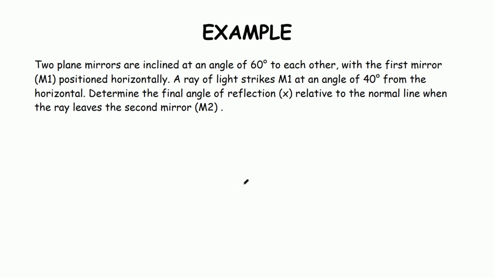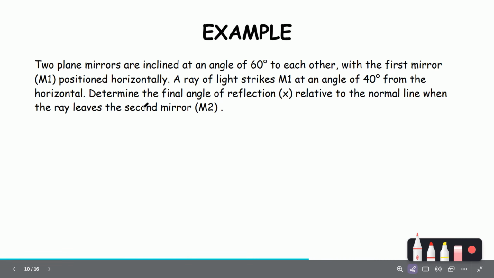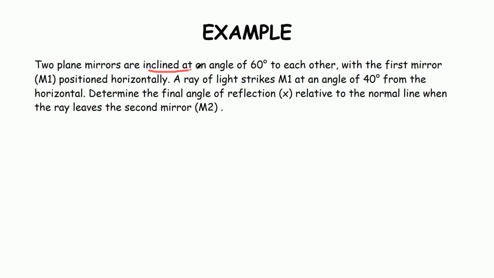Okay, again, let's visualize this example. Two plane mirrors are inclined at 60 degrees to each other, so we have 60 degrees here. With the first mirror positioned horizontally. You can draw it if you are more comfortable with that. The same answer will still be obtained.